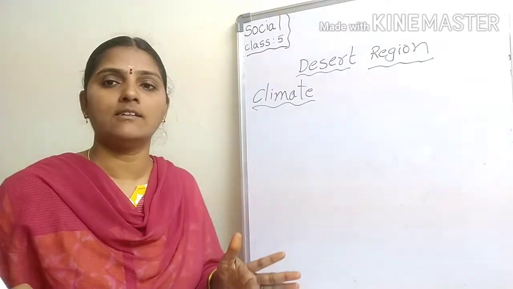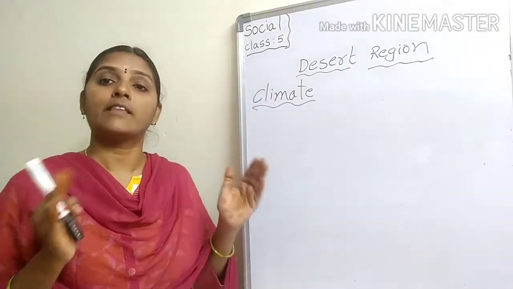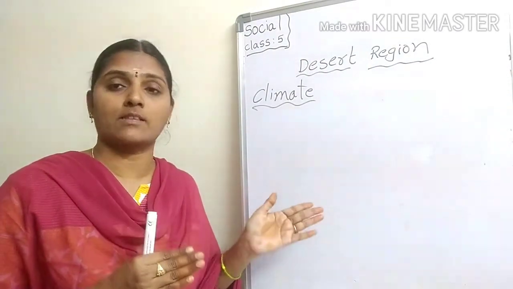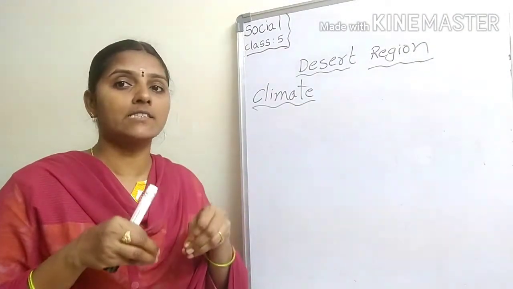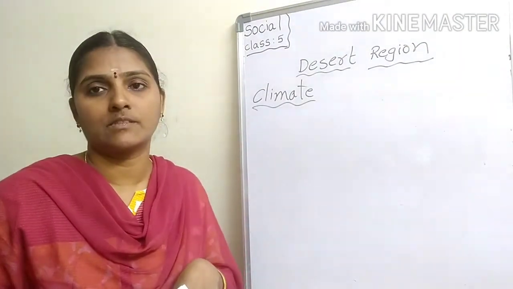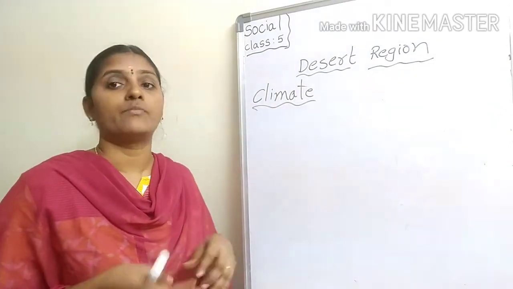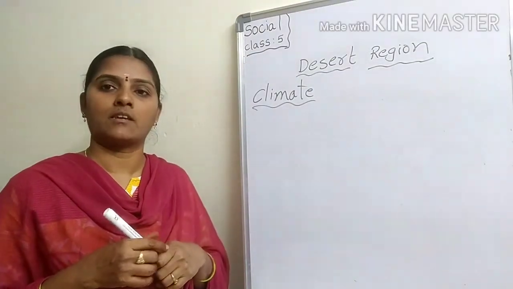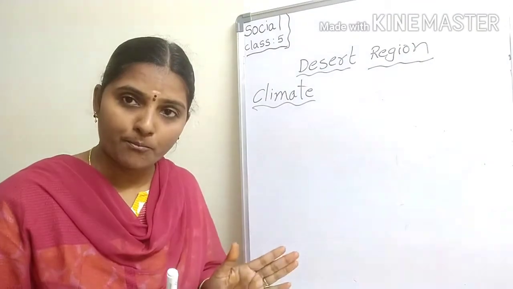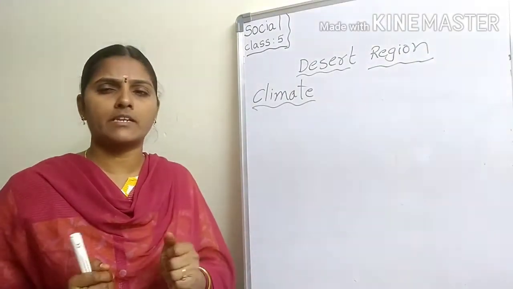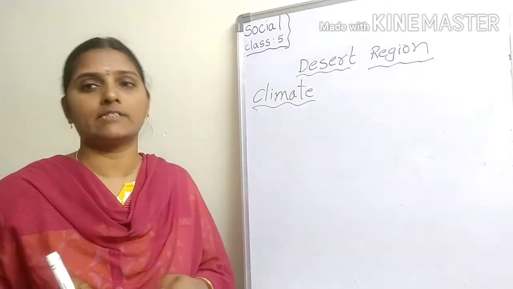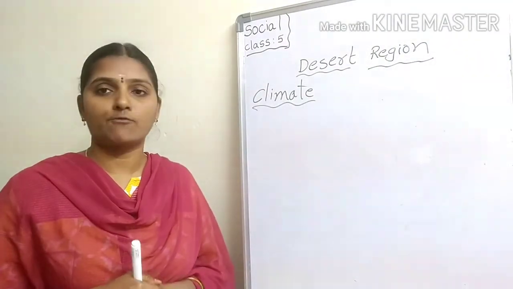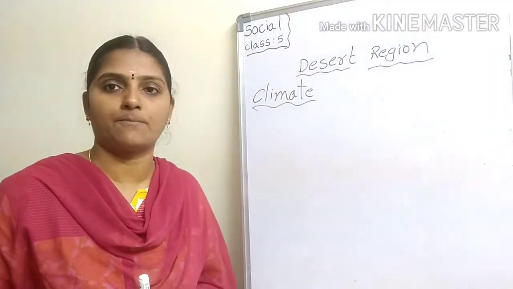In summer, the days are hot and nights are cold. In winter, the days are warm and nights are very cold. There is very little rainfall in this region.